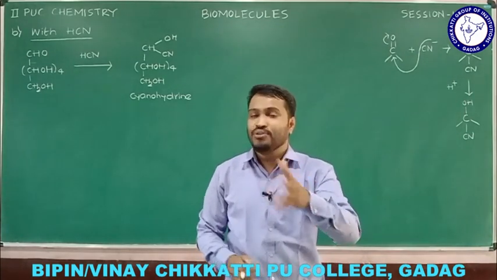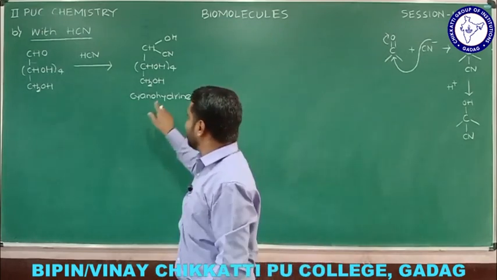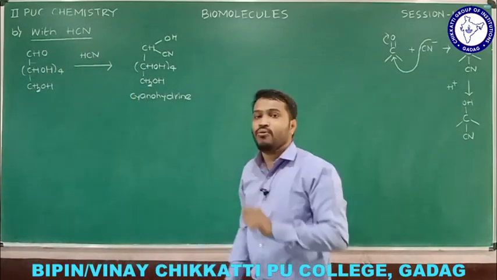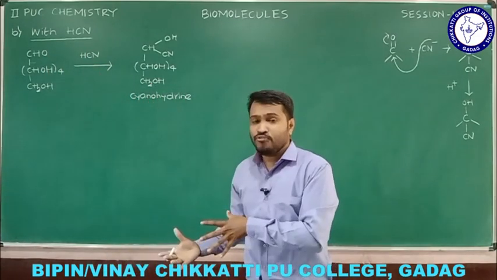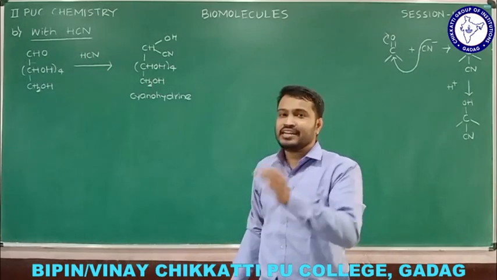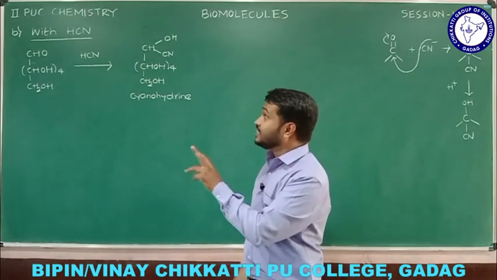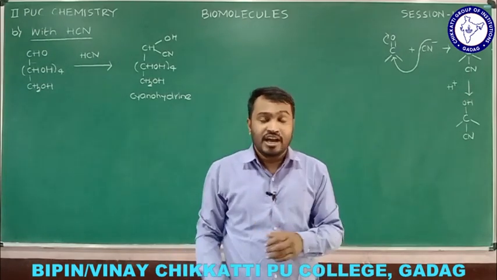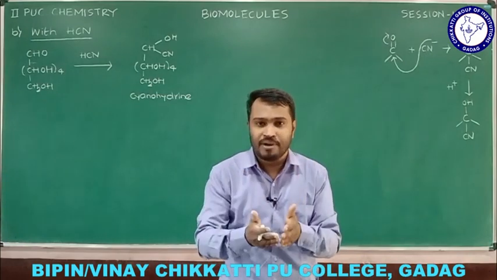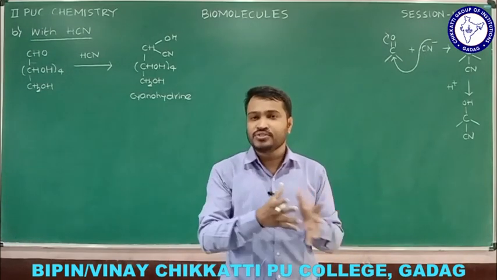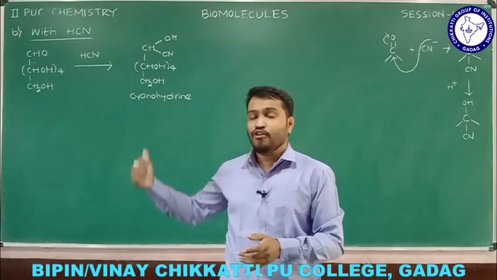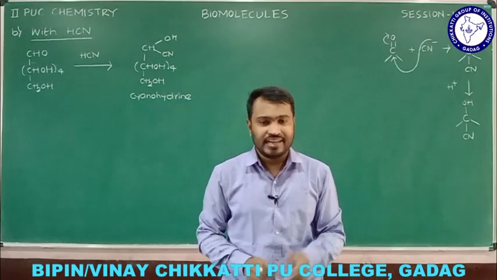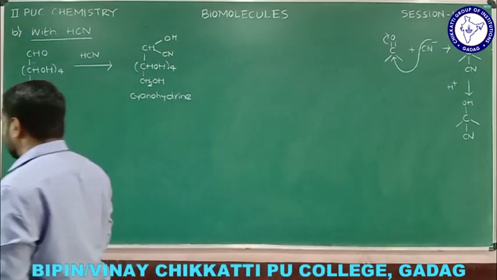So what is the conclusion drawn from it? You will get a cyanohydrin when you have a carbonyl that reacts with HCN. So from this reaction also we came to know that glucose contains a carbonyl group. So these two are the same: the reaction with hydroxylamine and the reaction with hydrogen cyanide. When glucose reacts with hydroxylamine, you will get oxime. When glucose reacts with hydrogen cyanide, you will get a cyanohydrin. From these two, I can say glucose contains the carbonyl group. That is one more step in elucidating the structure of glucose.